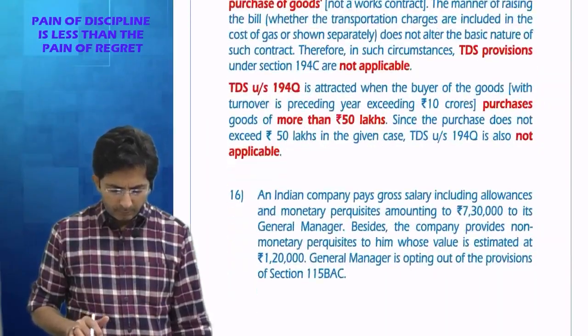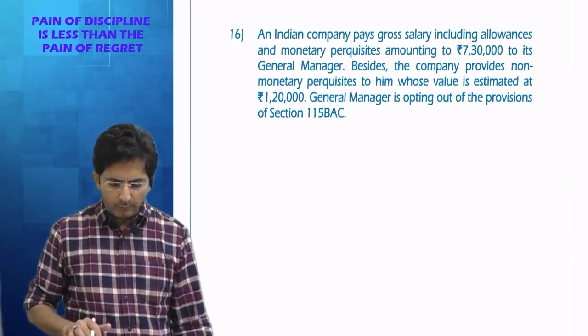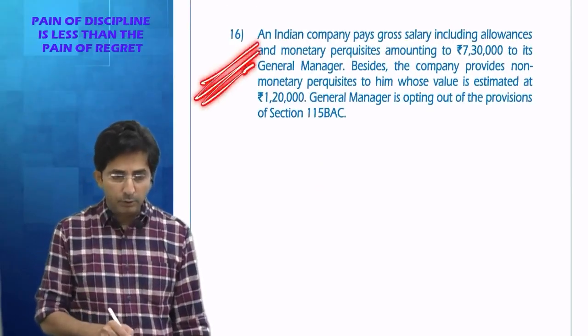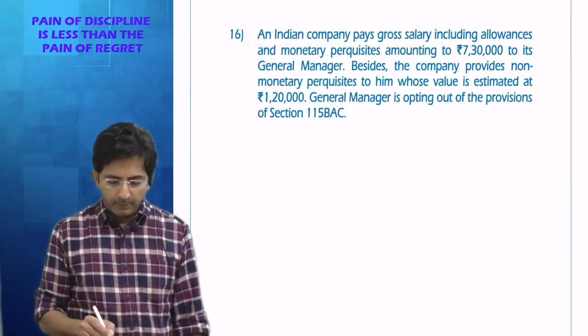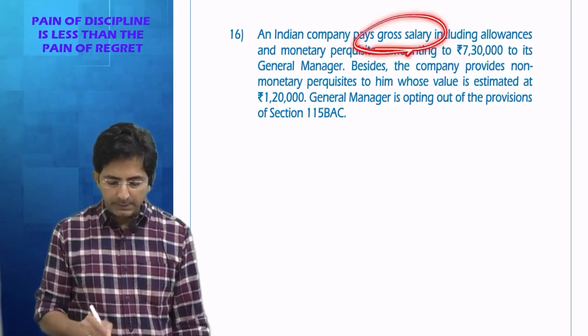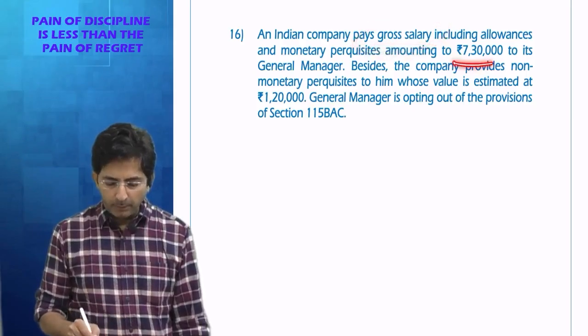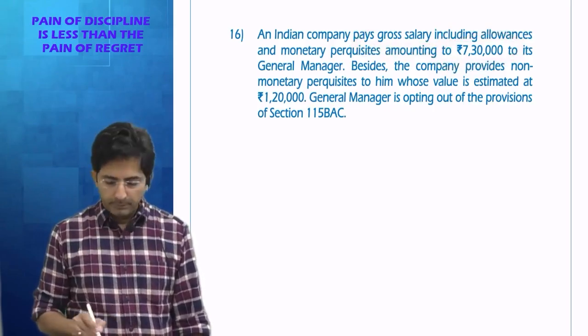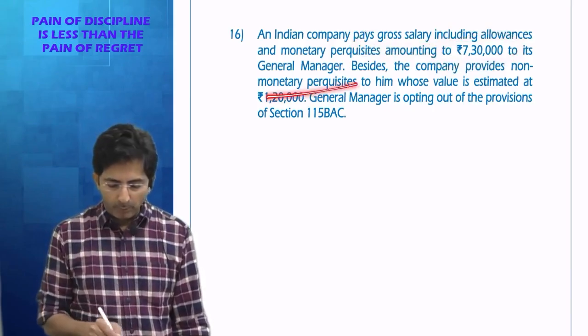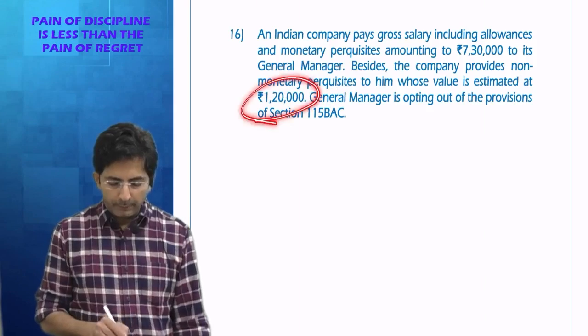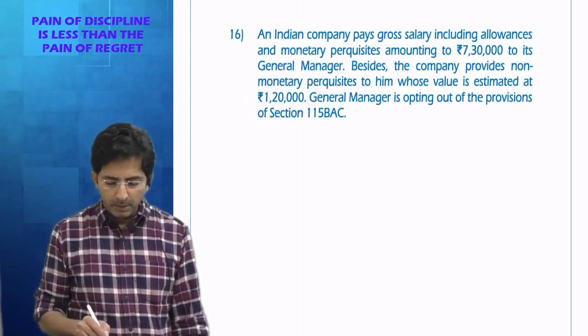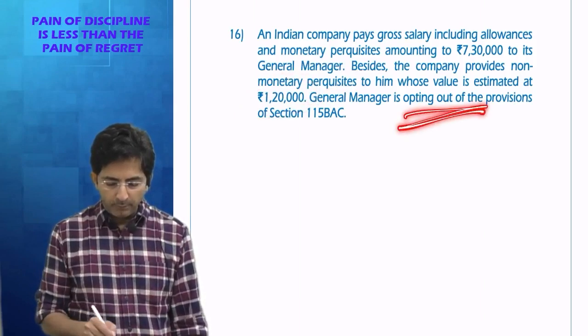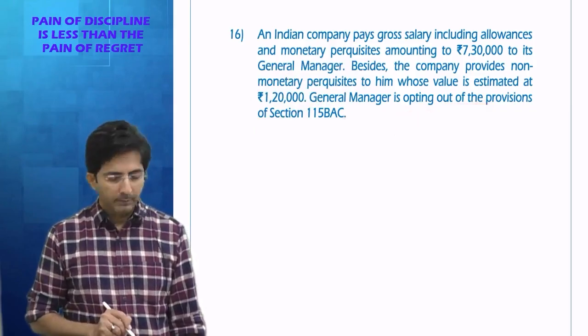Till 15 was earlier homework. Question number 16. This is also a good question. Here they are saying, an Indian company pays gross salary and monetary perquisite of 7,30,000 to a general manager. Besides, the company provides non-monetary perks also of 1,20,000. The general manager is opting out of 115BAC, which means he wants to go as per the old regime.